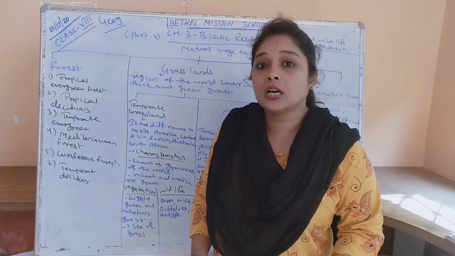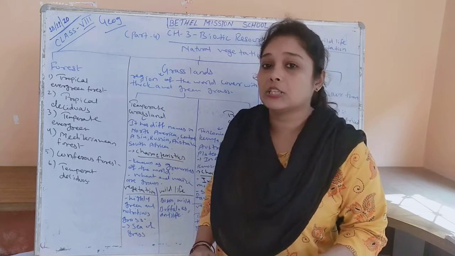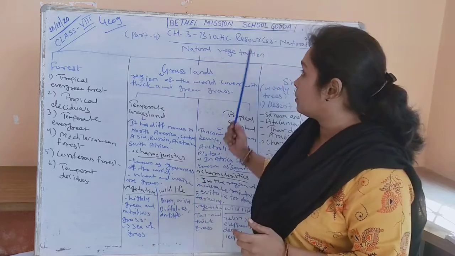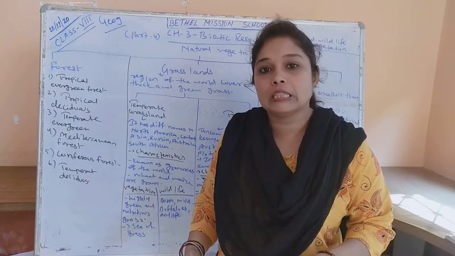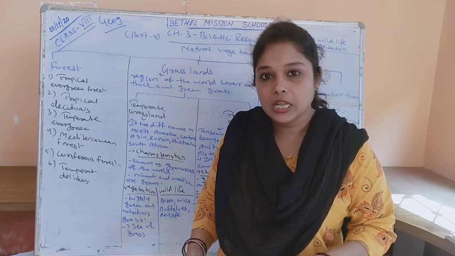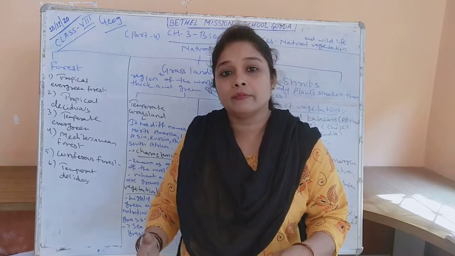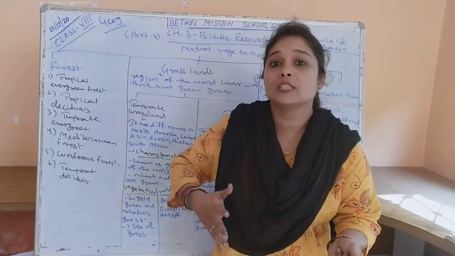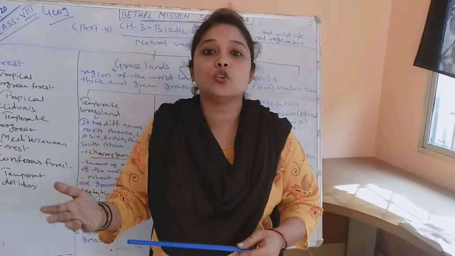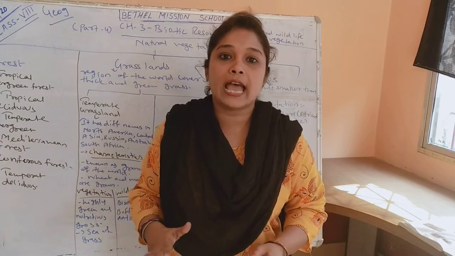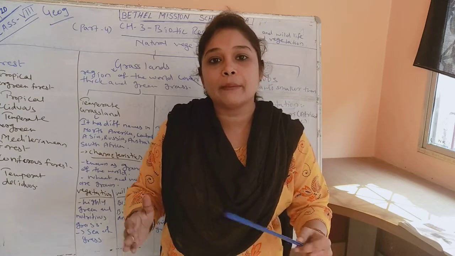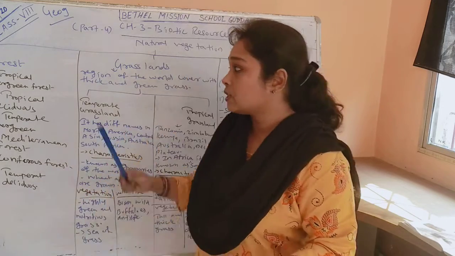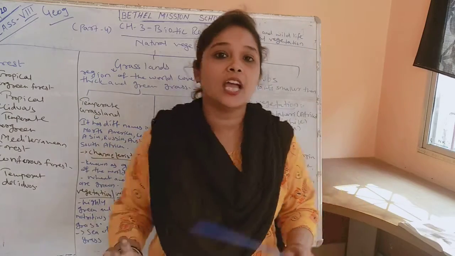Today we are on the fourth session of class 8 geography, chapter 3, that is biotic resources. In our last 3 sessions we have seen what natural vegetation is. Natural vegetation is plants which grow without any human effort. Okay, that is called natural vegetation. Then we have seen that natural vegetation can be divided into 3: forest, grasslands and shrubs.